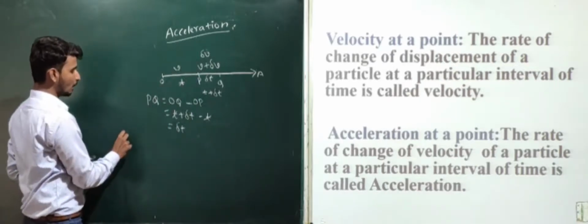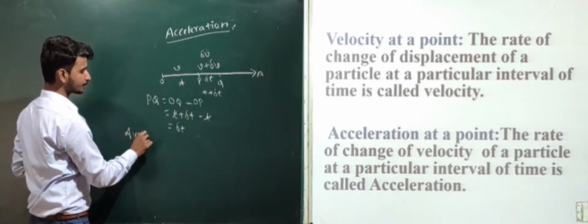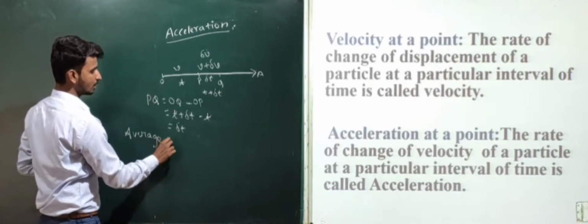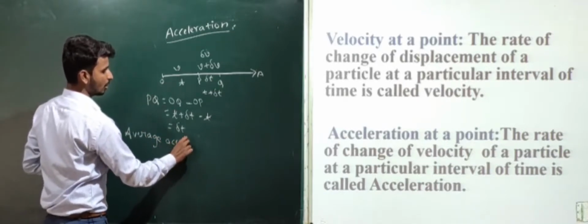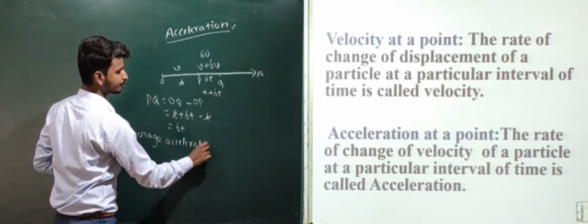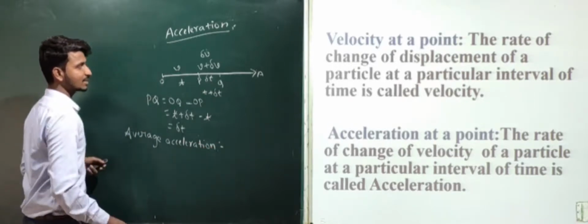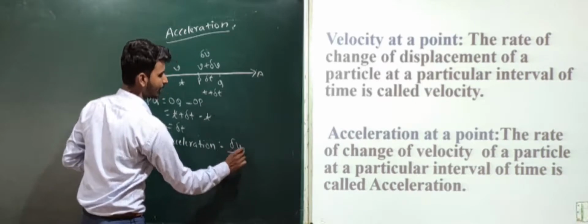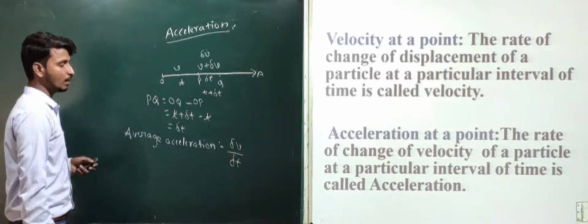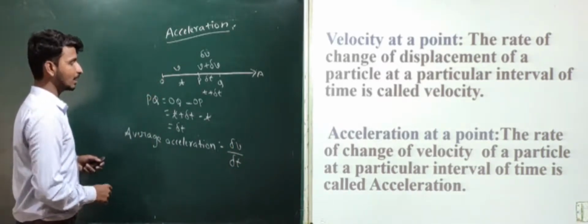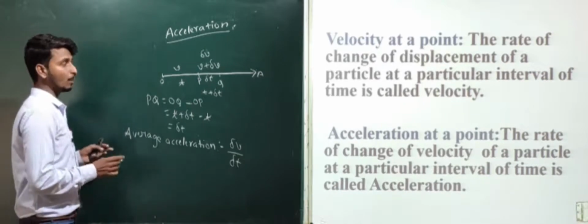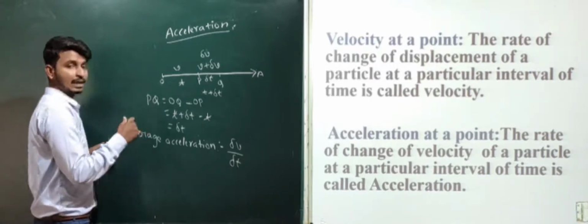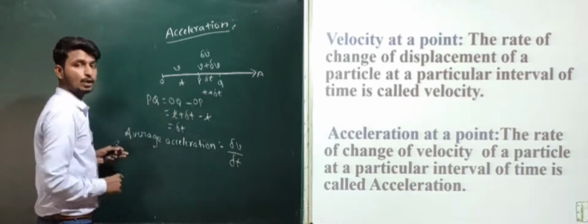That is average acceleration. Average acceleration will be delta v divided by delta t. Here we want the acceleration at a particular point.